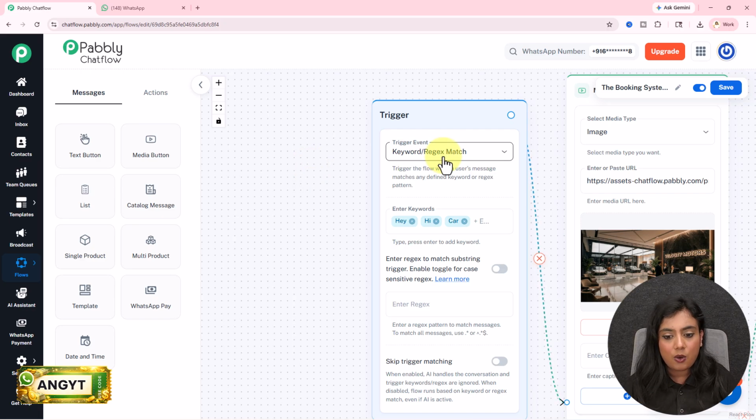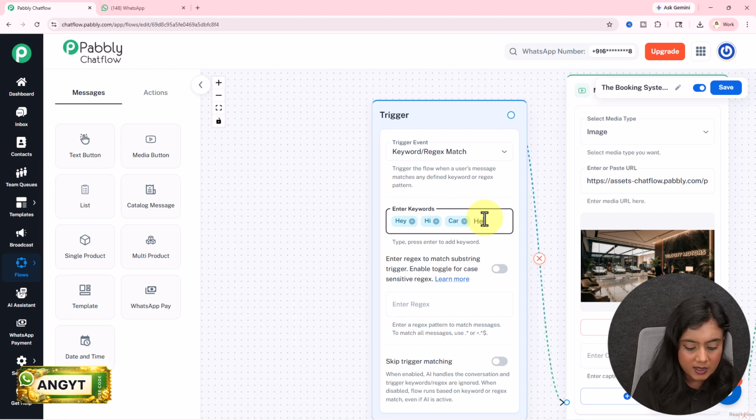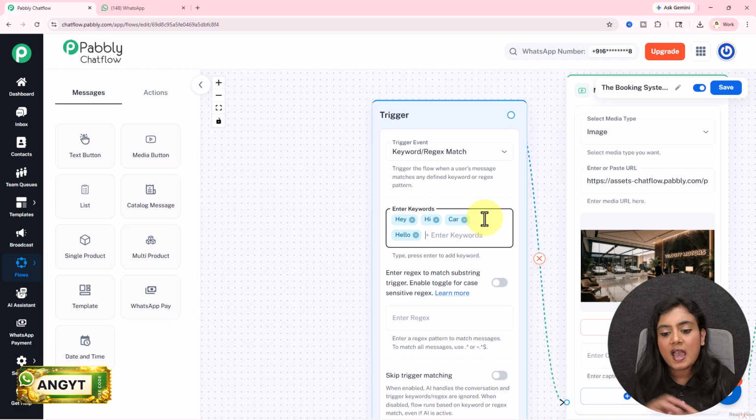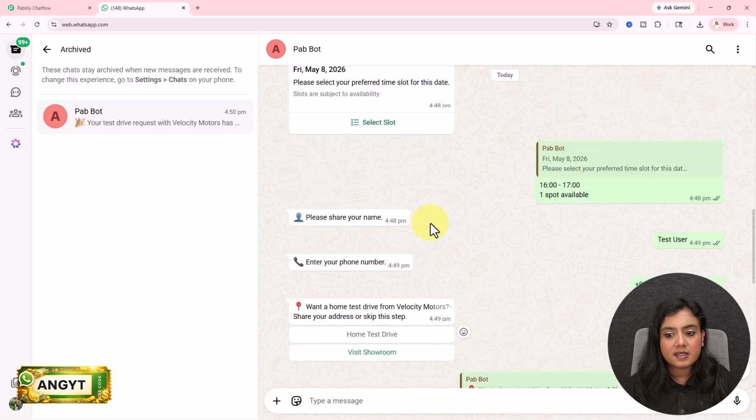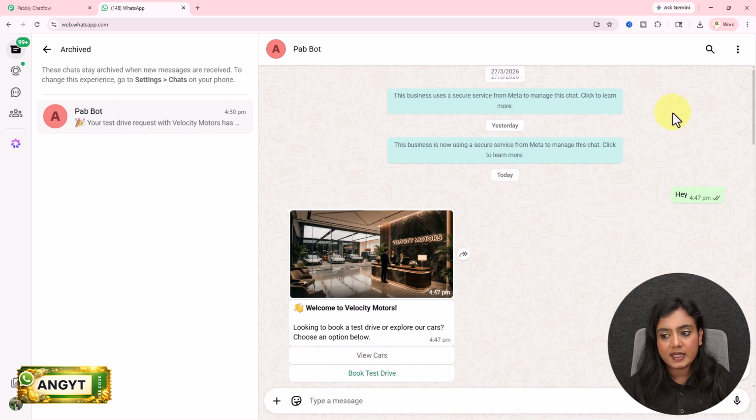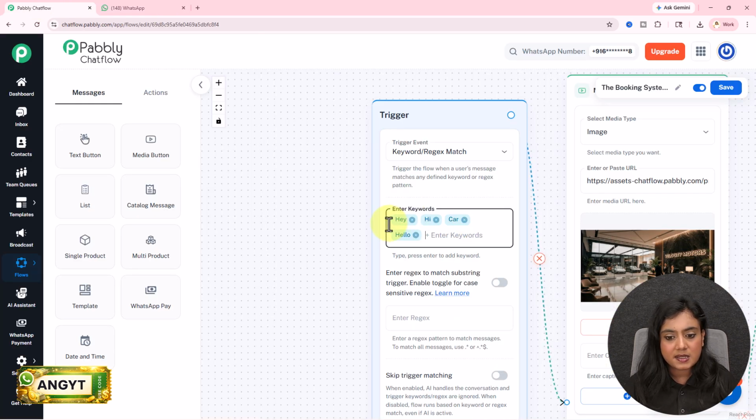match. Now for the keywords, I have added a few keywords in the name of hey, hi, and car. You can also enter any of the keywords. Just enter the text and press the enter key to save the keyword. And if the customer who is trying to book the test drive at your car dealership sends any of the words as a message, like I did in the starting of the video, I forwarded the hey, and you can see the keyword hey is available right here, automatically this entire bot will be triggered from this step.